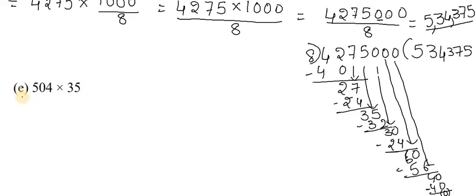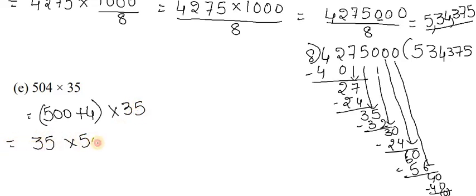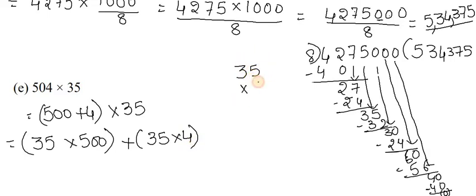Now this 35 can be written as 500 plus 4, multiplied by 35. 35 into 500 plus 35 multiplied by 4. So we will go for 35 into 5. 5 5s are 25. 5 3s are 15 plus carry 2, 17.